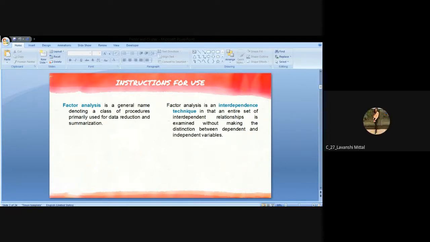Yes. Sir, can you repeat once? I am getting stuck. Sorry, can you repeat this once? Which one you want me to repeat? That right now you spoke regarding that questionnaire and variables. That one only. I was saying that if I have taken 10 variables into consideration for checking the customer satisfaction, factor analysis will help me to understand among the 10 variables, which are the variables that explain the customer satisfaction more.